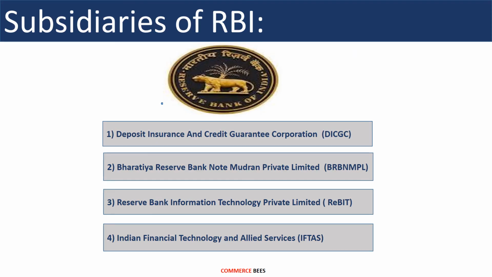Let's now discuss the subsidiaries of RBI. So what is the meaning of subsidiaries? A subsidiary is a child company that is controlled by a parent or a holding company. So here the subsidiaries of RBI are Deposit Insurance and Credit Guarantee Corporation, DICGC. The next is Bharatiya Reserve Bank Note Mudran Private Limited, BRBNMPL. The third is Reserve Bank Information Technology Private Limited, REBIT. And the last is Indian Financial Technology and Allied Services, IFTAS. So these are the four subsidiaries of RBI.